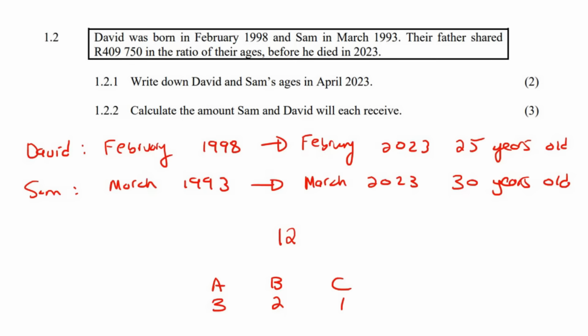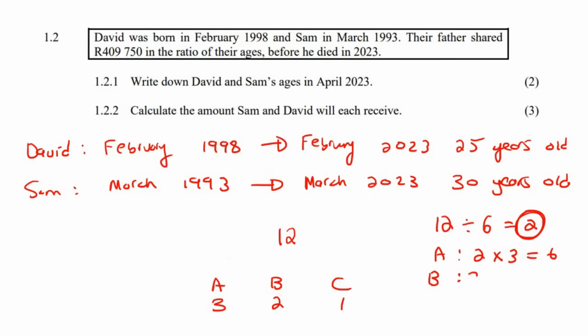Then how do we say how much this person gets, how much this person gets, and how much this person gets? Well, you take this number and you divide it by all of these numbers added together. So 3 plus 2 plus 1 is 6, and that'll give you 2. That number there, you then multiply. So for A, you would say 2 multiplied by 3.